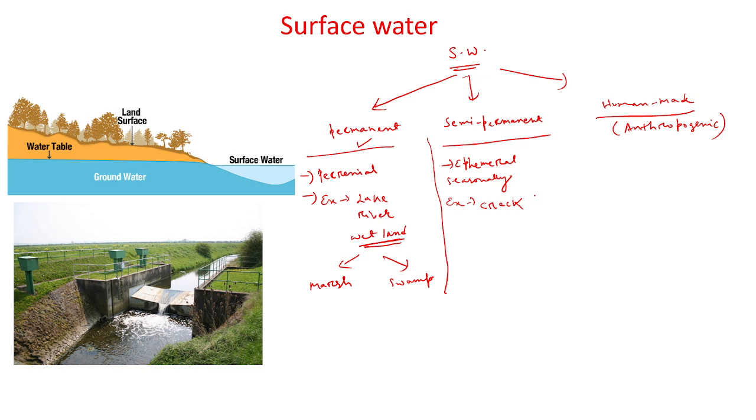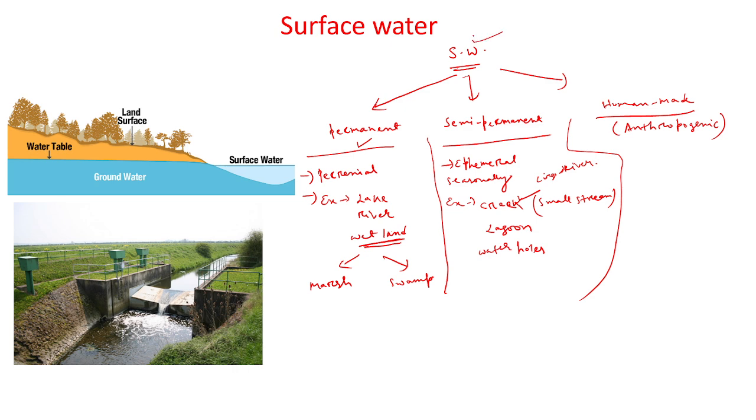It is simply a small stream. Actually the stream can be large or small. The large stream is called a river. If it is a small stream, it is called a creek, C-R-E-E-K. Another is the lagoon. Another example is the water holes. So they are different types of the semi-permanent surface water.